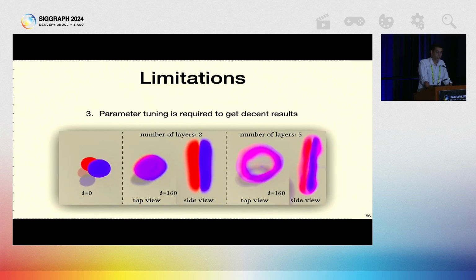Finally, parameter tuning is important to get decent results. For the smoke rings colliding experiment, if we use 2 layers in our neural network, we don't get the ring, but do observe it with more layers. Note that this is a limitation to all neural network-based algorithms and is not inherent to our work specifically.